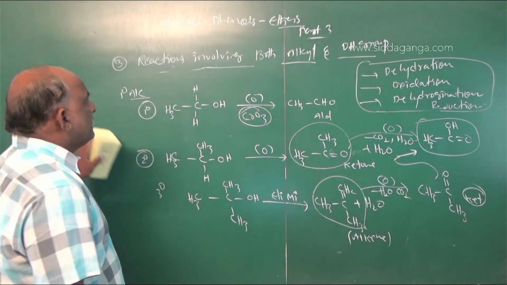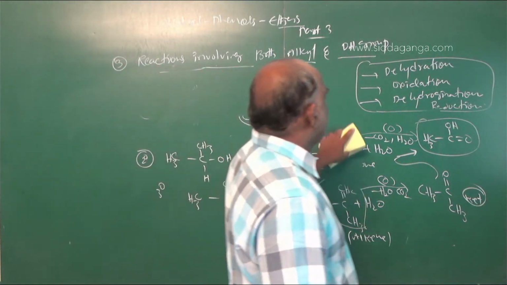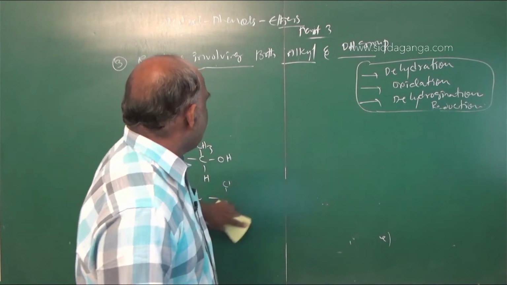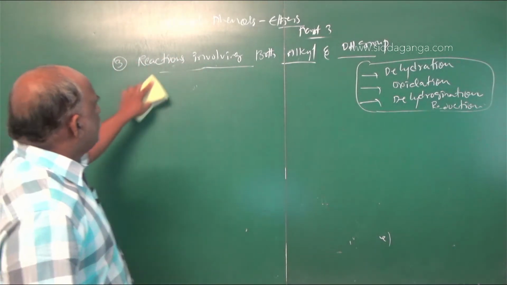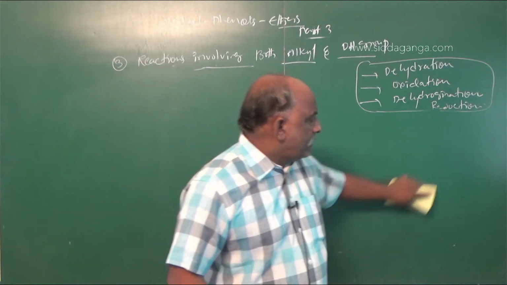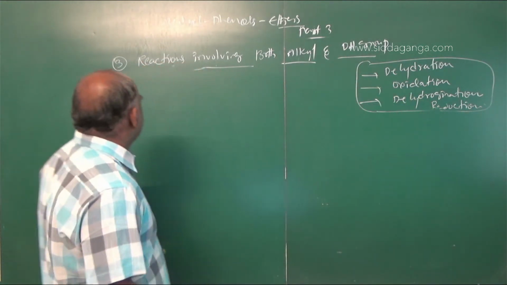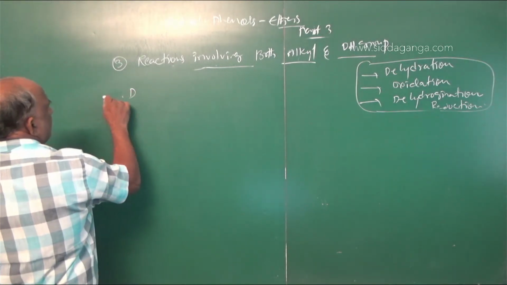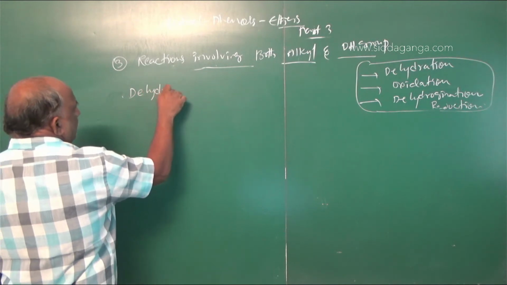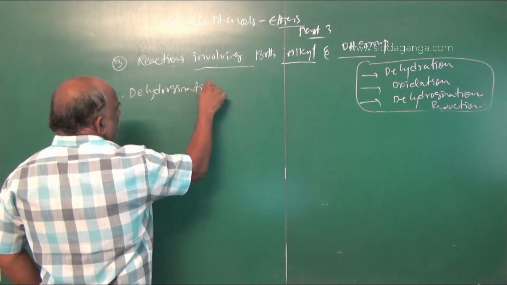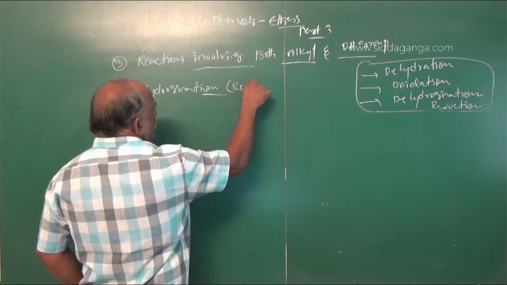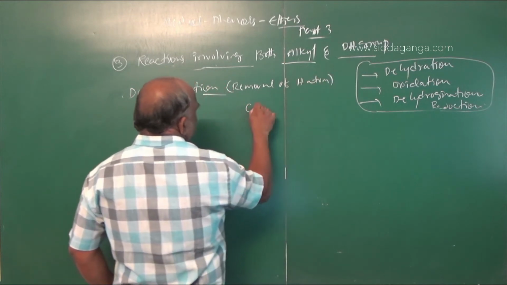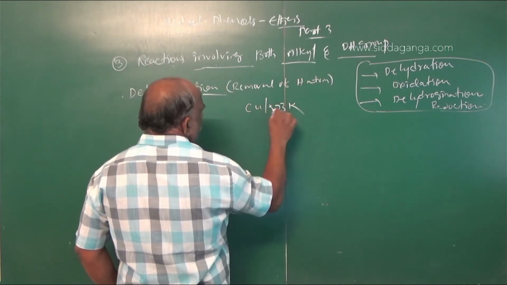And the next and last one is dehydrogenation. Dehydrogenation is also very important. The same dehydrogenation takes place with primary, secondary and tertiary alcohols, but the reaction takes place in the presence of copper metal. So the third one is dehydrogenation. Dehydrogenation is nothing but removal of hydrogen, removal of H atoms. Reagent: copper metal, 573 Kelvin.